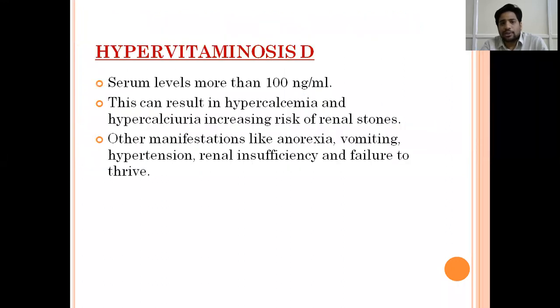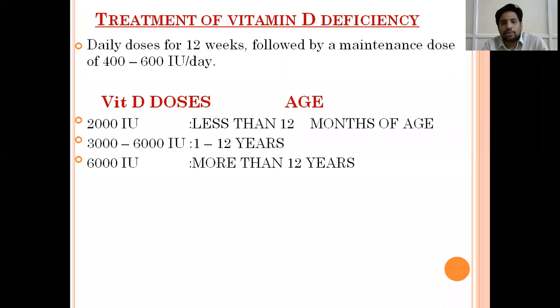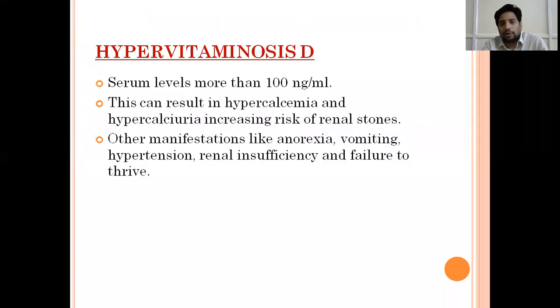And hypervitaminosis D. Toxicity is more than 90, as I told you. Generally, we call it hypervitaminosis. If it is more than 100 nanograms per ml, we call it hypervitaminosis D. It can result in hypercalcemia and calciuria, which can predispose to renal stones, and they can also have other manifestations like anorexia, vomiting, hypertension, renal insufficiency, and failure to thrive.